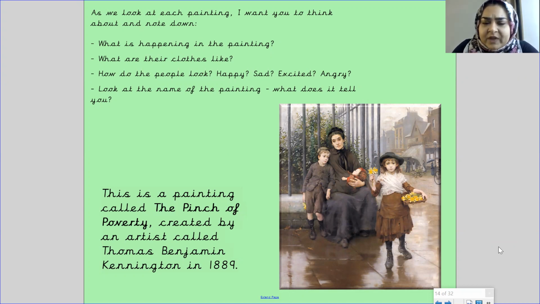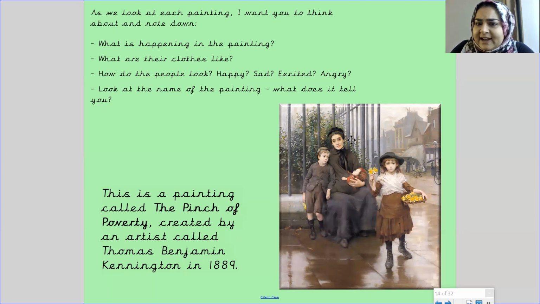Great. So in this painting, you can see 4 people selling flowers, and the flowers are daffodils. The clothes are very worn out, torn, ripped, very old, scraggy looking. And these people don't look very happy. They look miserable, sad, very fed up of life. And you can tell that they are in a town selling flowers, because it's got cobbled flooring, like pavement and stuff.